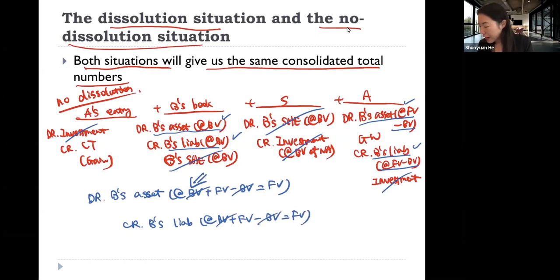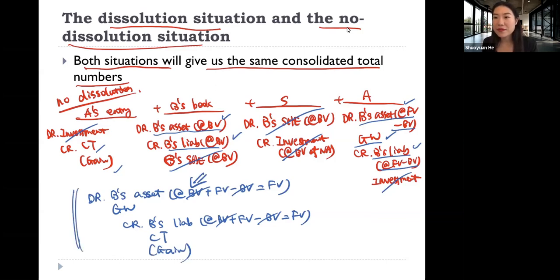And then what else do we have here which hasn't been eliminated? We have goodwill. If we are paying more to acquire the firm than the fair value of the firm's net identifiable assets, the difference is goodwill. So we have goodwill here. And we also have credit consideration transferred. And if there is any gain, we need to recognize gain on bargain purchase. So as you can see here, what is this journal entry? This journal entry is exactly the journal entry we make under the dissolution situation, right?